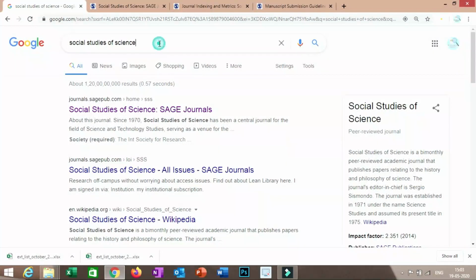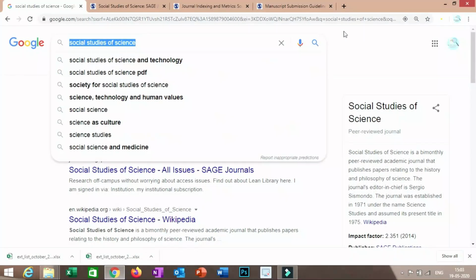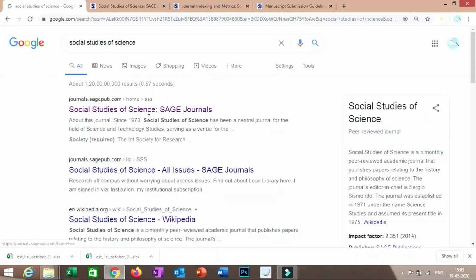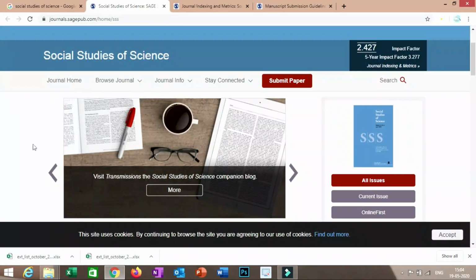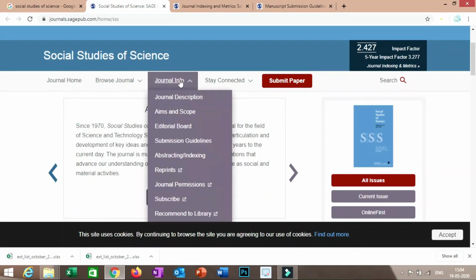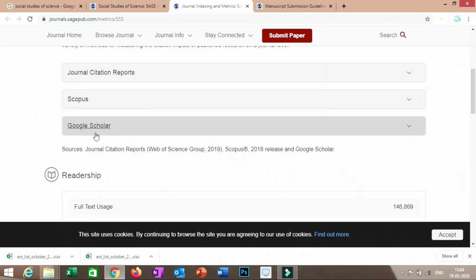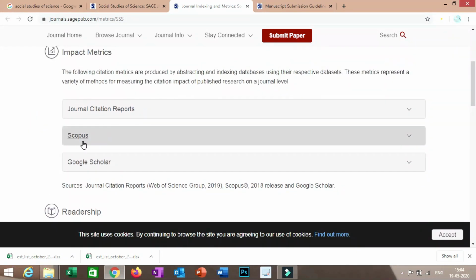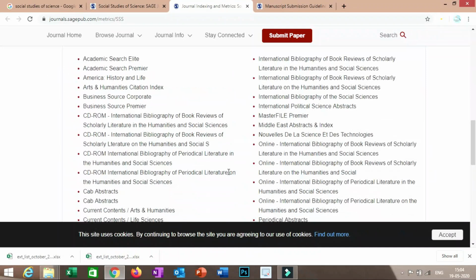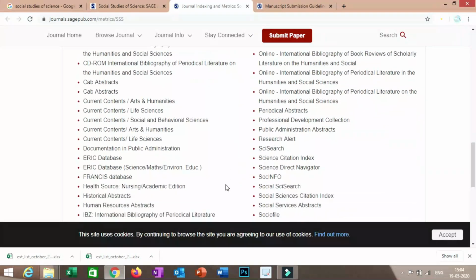This is the next journal, Social Studies of Science, and the publisher is Sage. You have to just click on this link, and you will get the home page of this journal. Go to the journal info and abstracting and indexing. You will get an idea of which databases it is included in. It is included in the Scopus database, and you will also see that it is included in the Science Citation Index database. So this is really a very good journal.